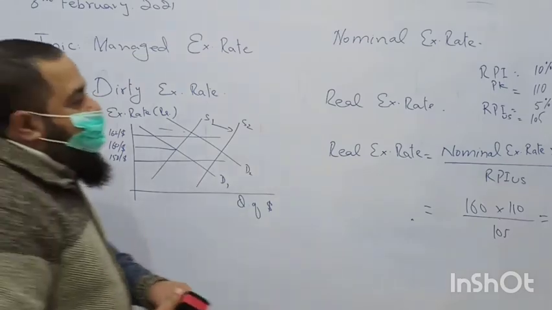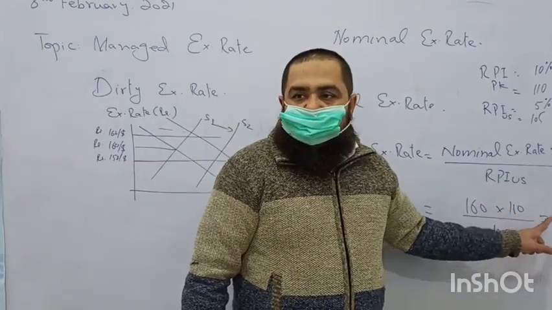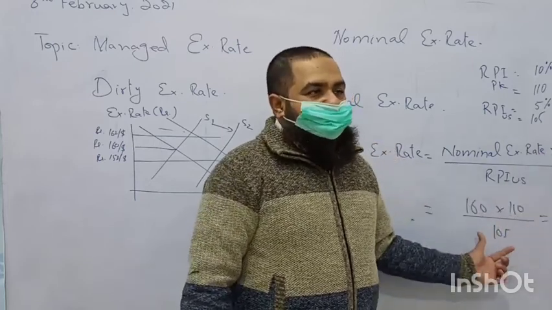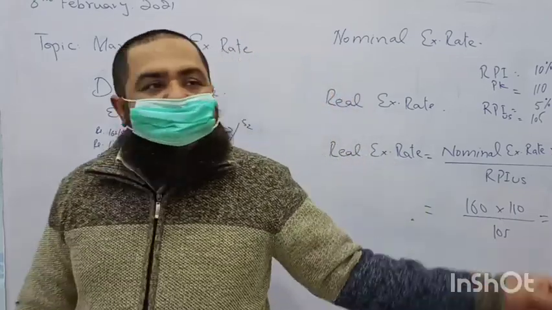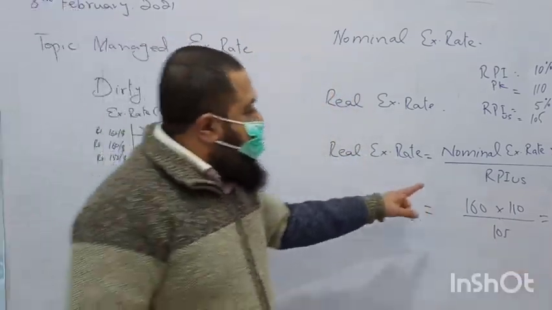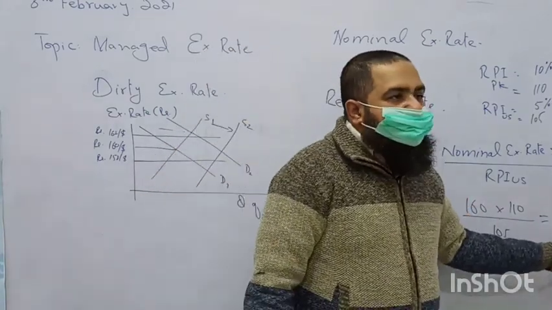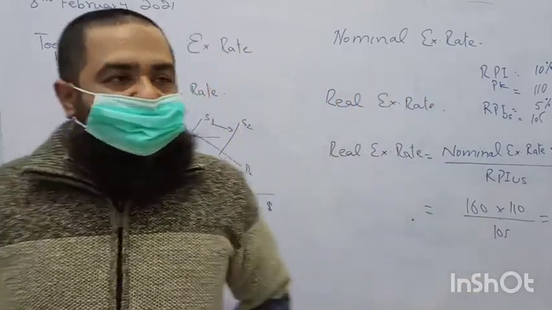As we find our country is having more inflationary pressure, our exchange rate is further depreciating in real terms. The US is having a lower inflation rate than us, so instead of 160 rupees per dollar, we need to exchange rupees at 167 rupees per dollar. Clear?